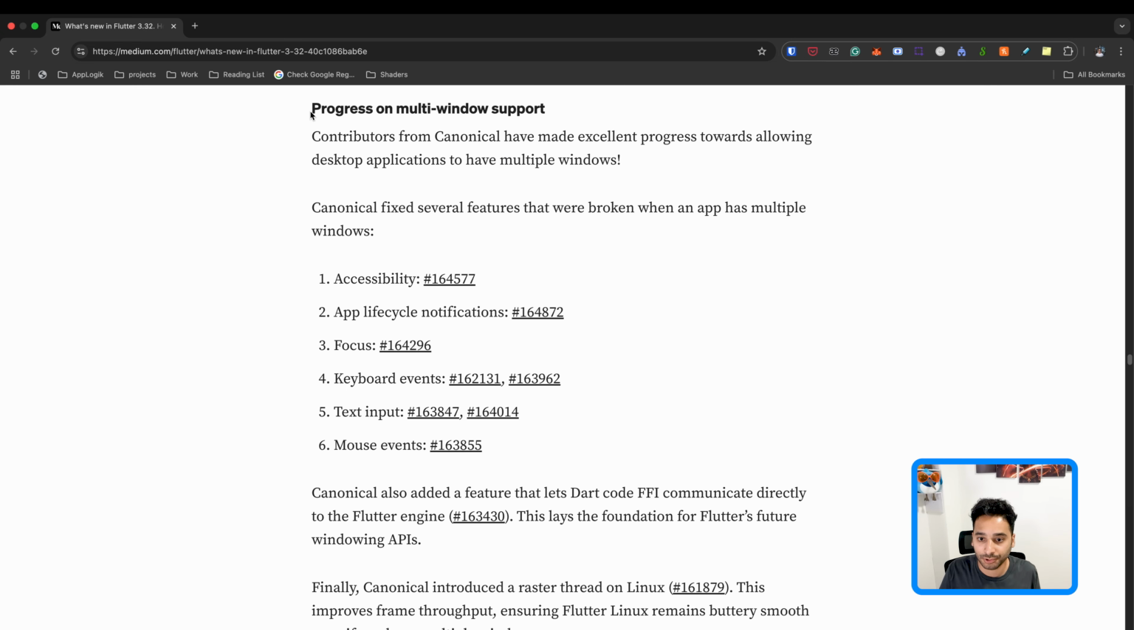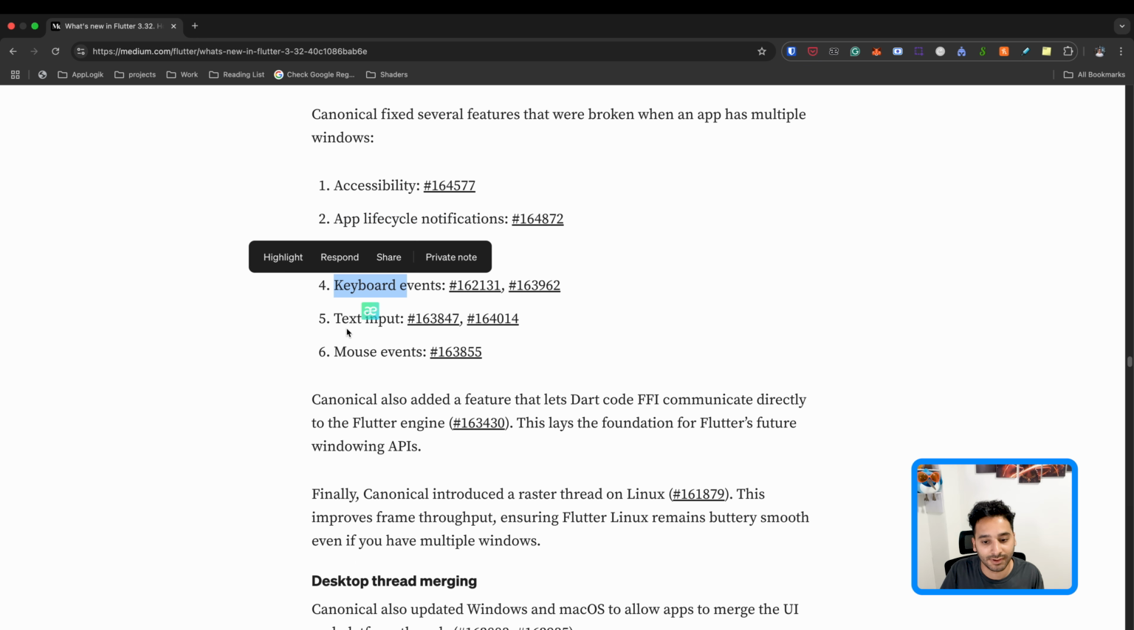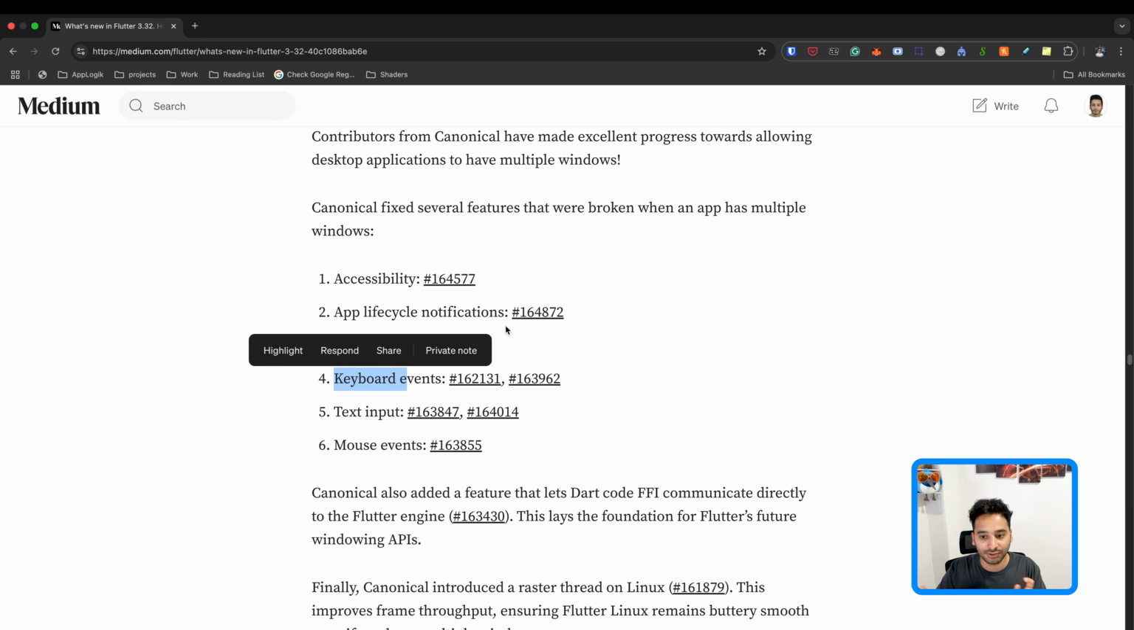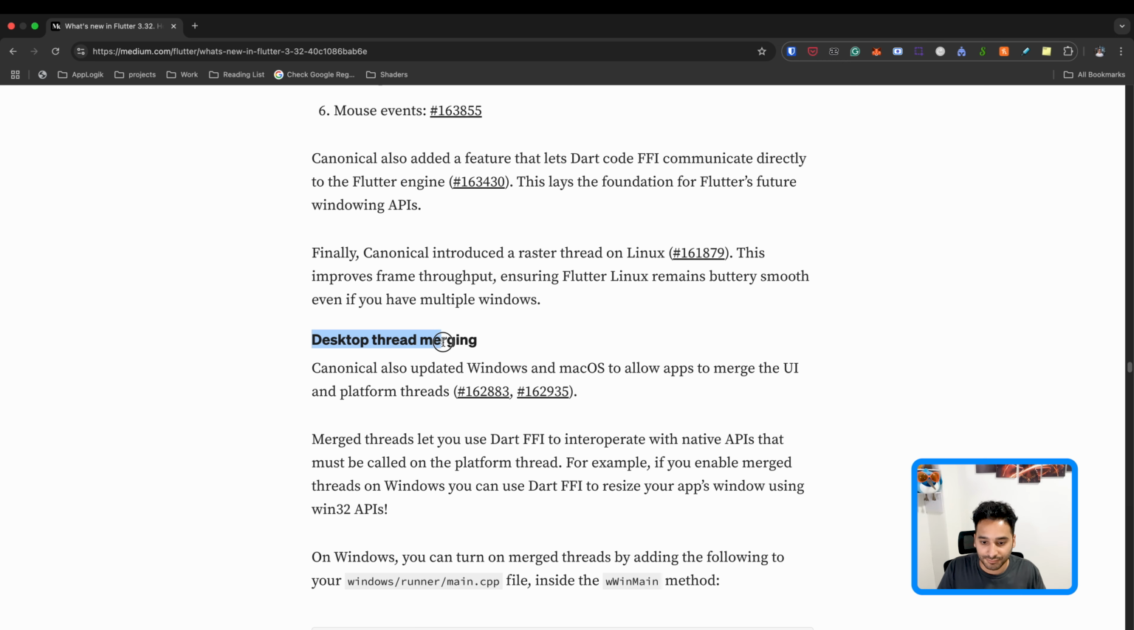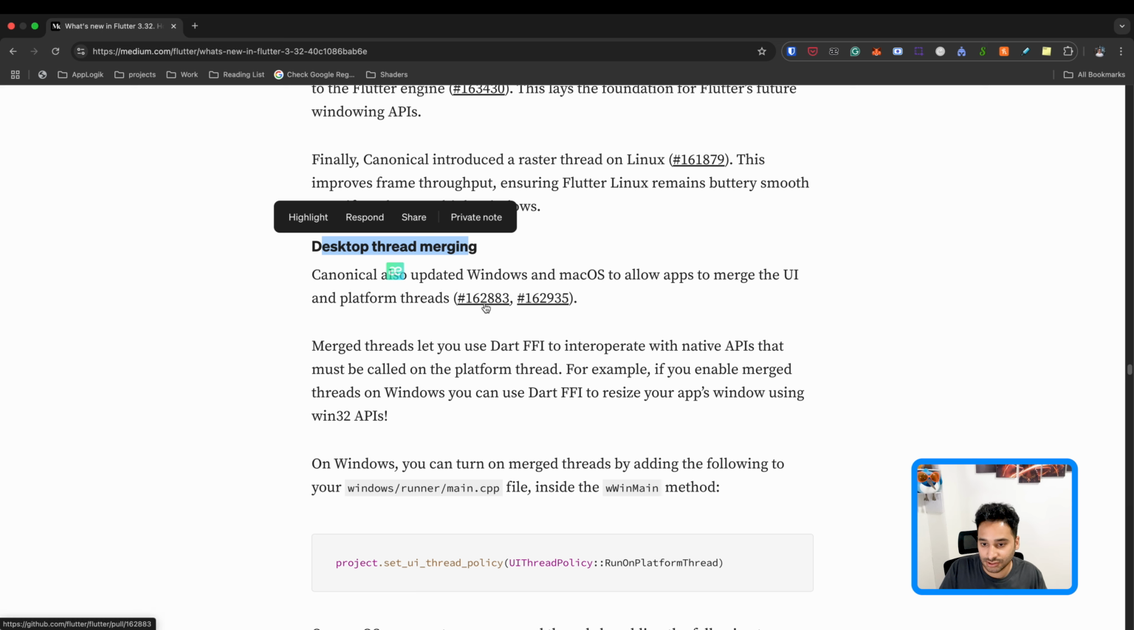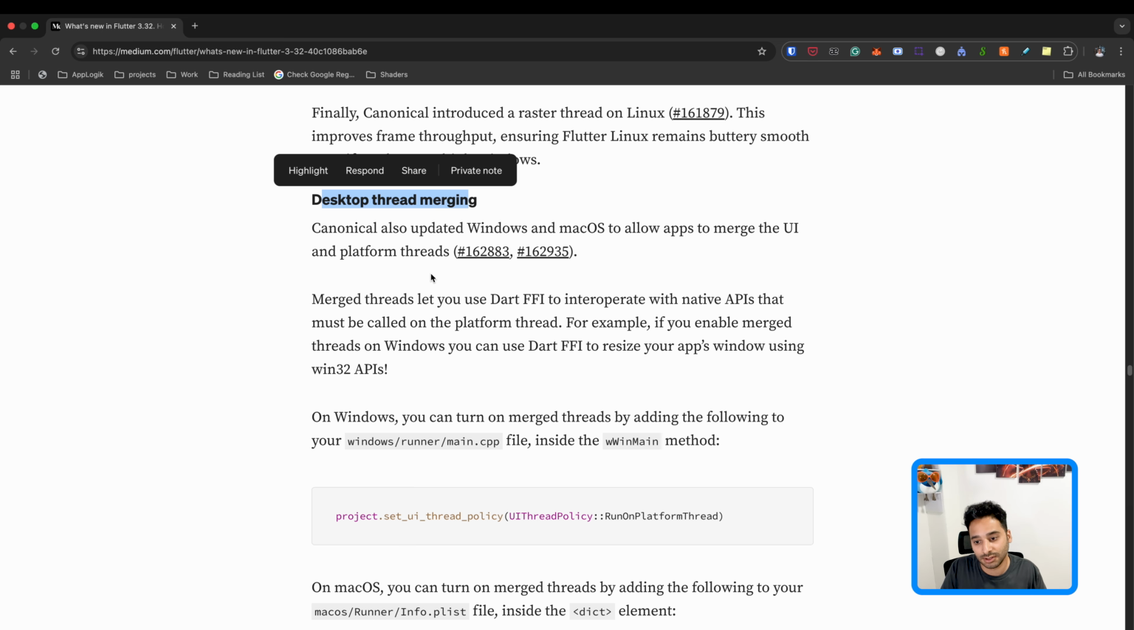And yeah, here we have the progress on the multi-window support that we already talked about a bit. So it is contributed by Canonical, the company that is behind Ubuntu. And yeah, these are the things that they have worked on. For example, accessibility, app lifecycle, focus, keyboard events, to be able to have a different window for Flutter. And here we have the desktop thread merging. So it is related to the Dart interoperability that I already talked about.